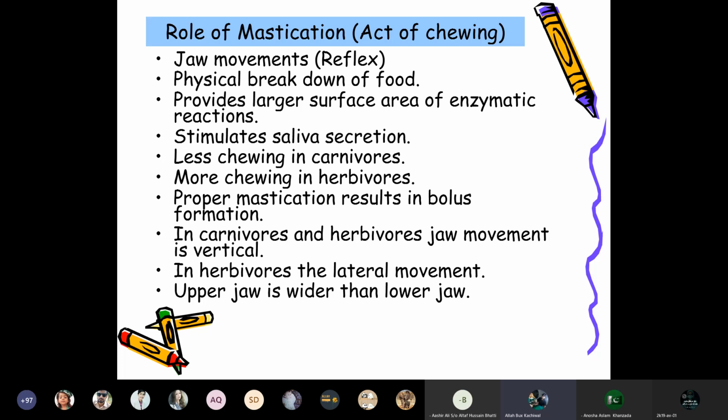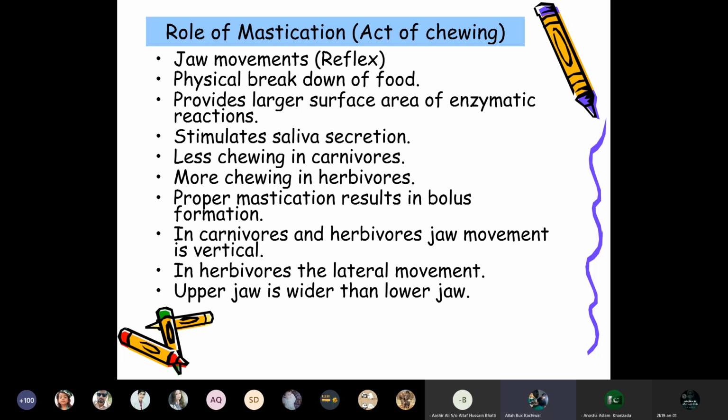So the role of mastication, the act of chewing, is jaw movement reflexes and the physical breakdown of the food. It provides a larger surface area for enzymatic reactions and stimulates saliva secretion. There is less chewing in carnivores and more chewing in herbivores, because even the ruminants chew more and regurgitate the cud. Proper mastication results in bolus formation.